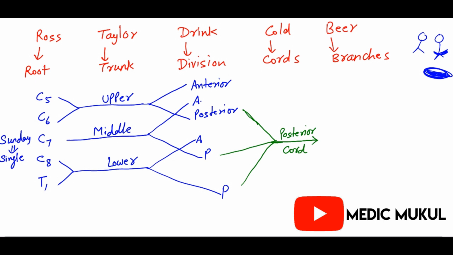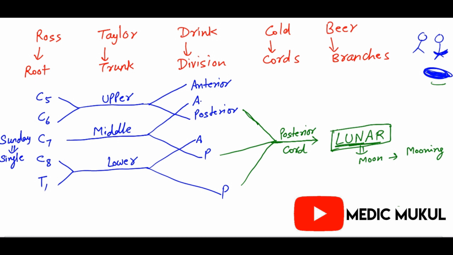What branches do we have? The posterior cord means the most posterior side, and the branch is the ulnar. Remember, for the posterior cord we have the ulnar. Luna means moon, and moons bring mooning. Mooning means showing the posterior side to someone. So that is the mnemonic here: the branches arising from the posterior cord are the ulnar.